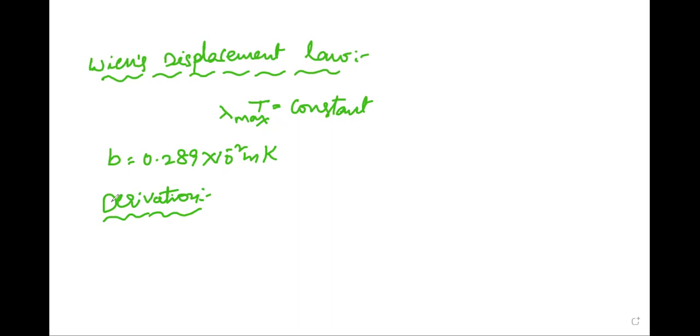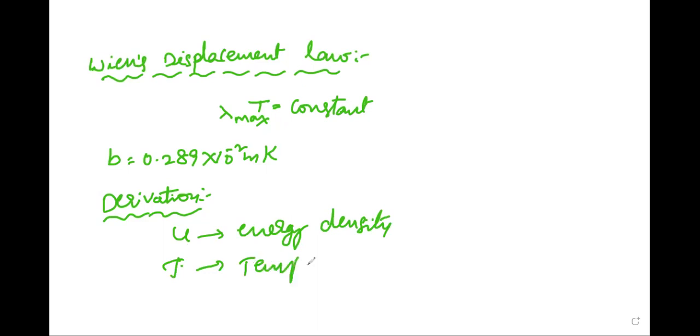Let it be filled with black body radiation of energy density u and temperature T. Let V be the volume of the enclosure.